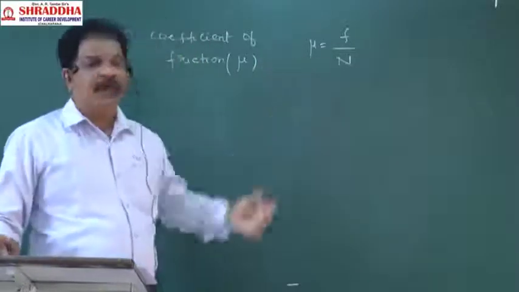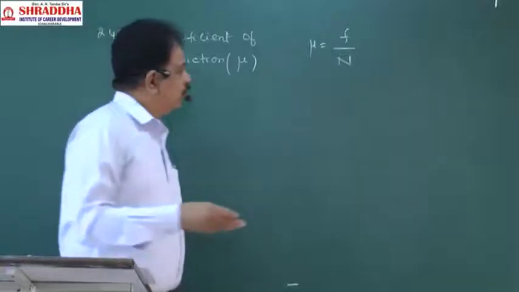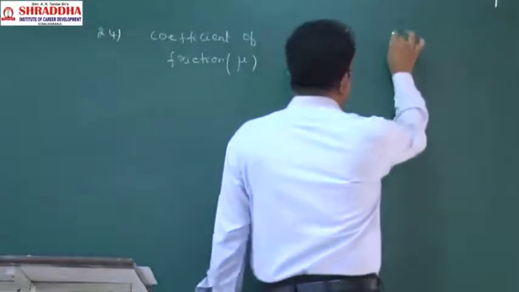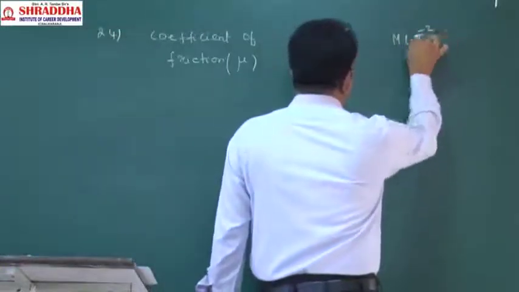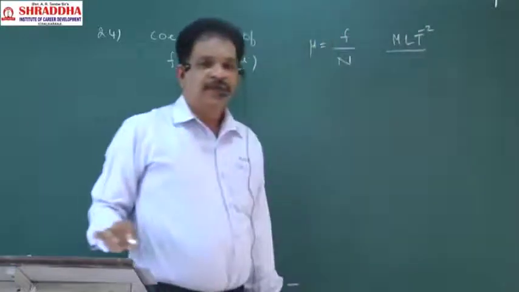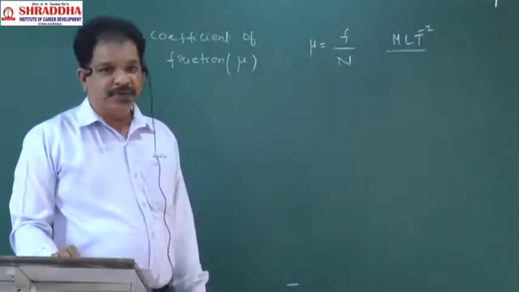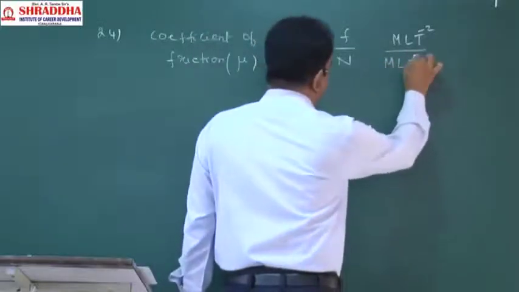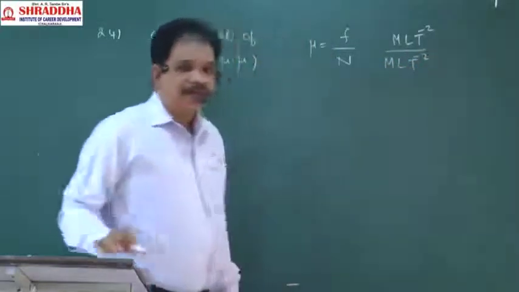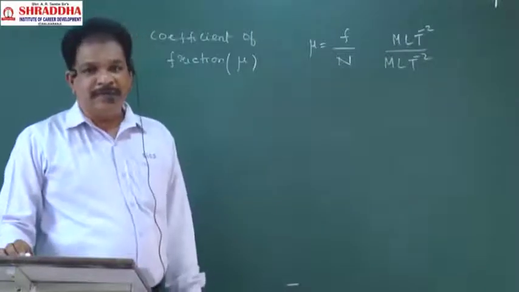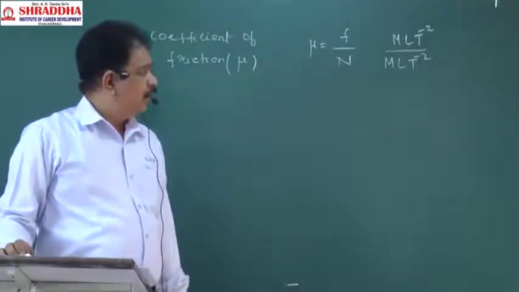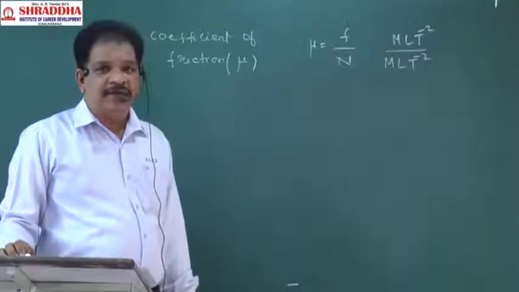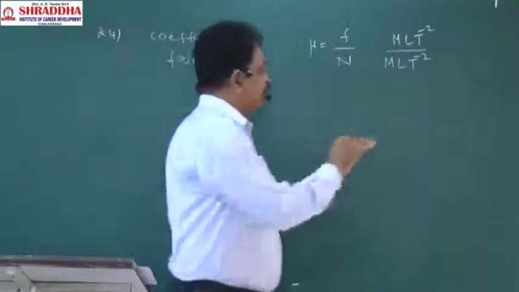Then try to write the dimensional formula for this. Friction is a force. What is its dimensional formula? MLT power minus 2. Normal reaction is also a form of force, that is also MLT power minus 2. M will cancel, L will cancel, T will cancel.